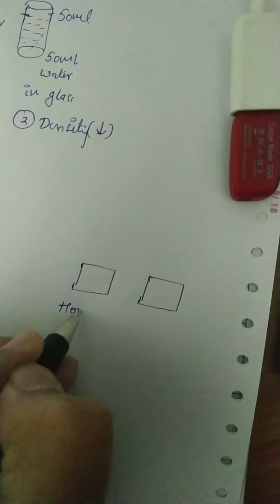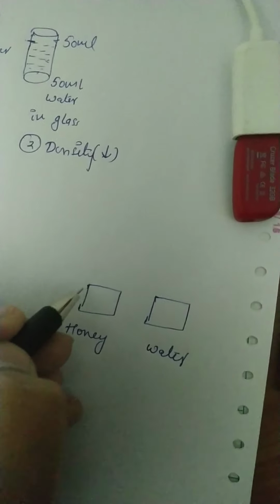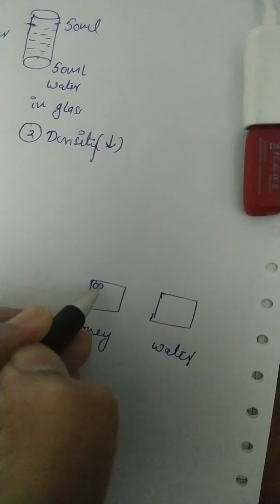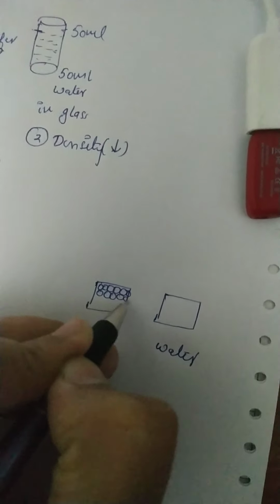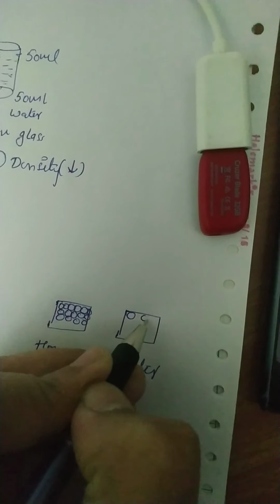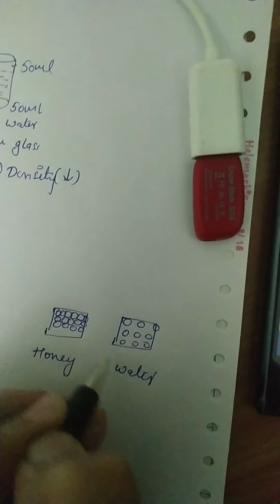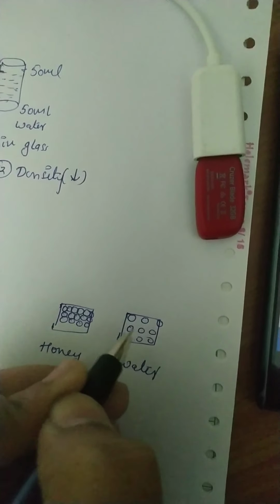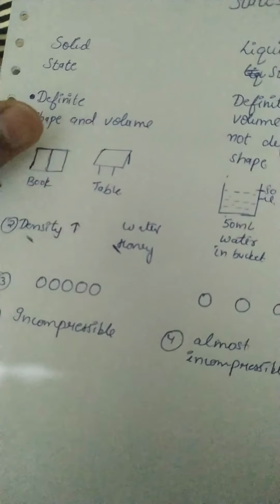You can also understand the definition of density like this: here is honey and here is water. In honey the molecules are tightly packed, so it is dense, but in water there is more space between the particles, so it is less dense than the honey. So solids have high density.